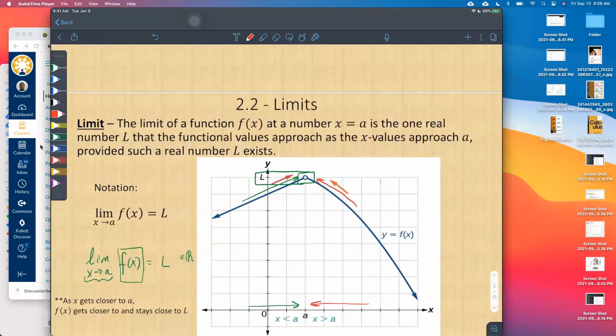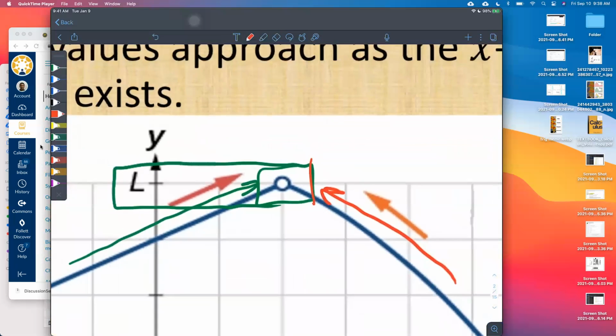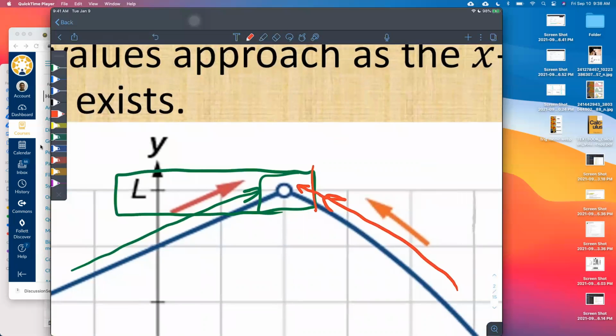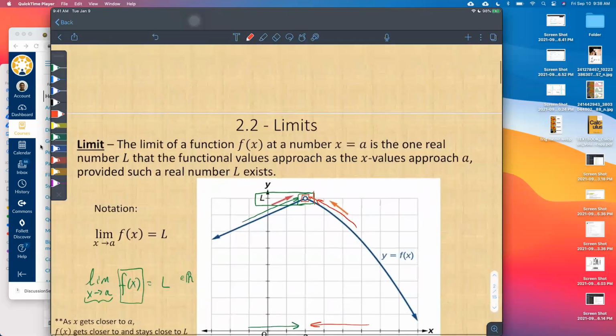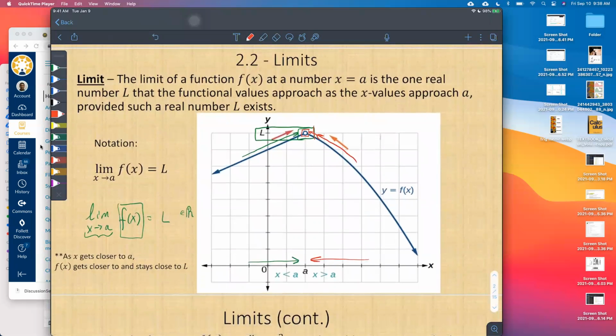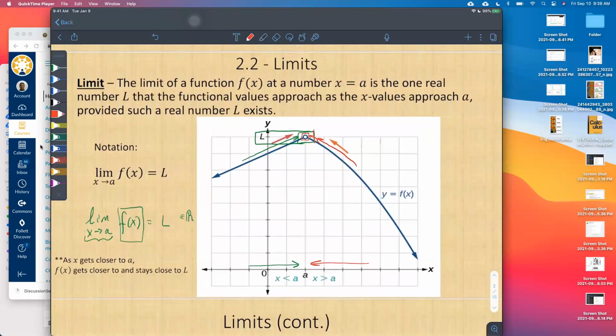And this might seem kind of normal. It seems like it's approaching, and you can get super, super close to this. As you get closer and closer to an x value of a, what is the y value doing? What are the function values doing? They look like they're getting closer and closer to some number, and in this case, that number is L. In this case, we say that the limit of the function f of x as x approaches a is L. Okay. So in some nice little words that they put, as x gets closer to a, f of x gets closer to and stays close to L. Okay. Any questions with this idea here?